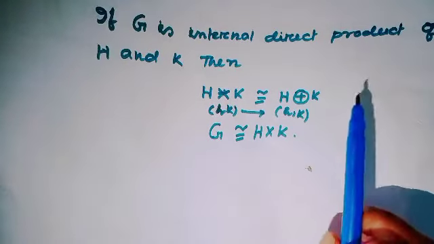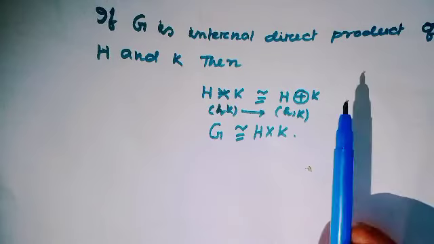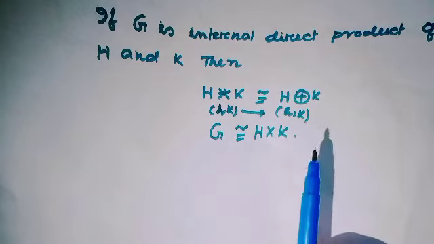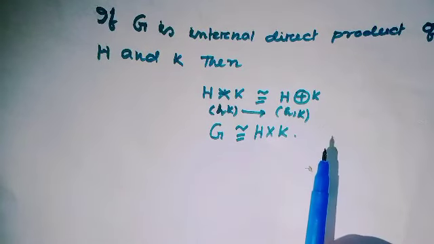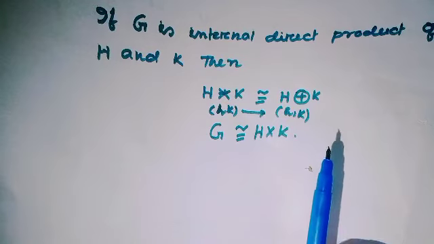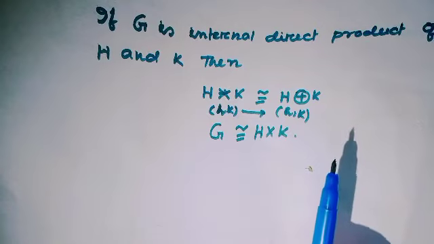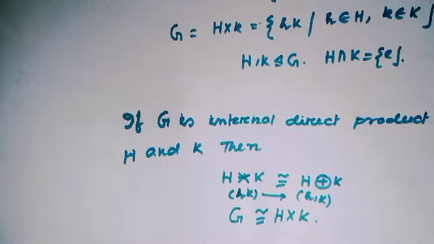And if G is the internal direct product of capital S and capital K, then G is isomorphic to S cross K. And I will discuss isomorphism elaborately in my next video. Just remember, there exists a one-to-one correspondence, so their structure is the same. So the order is the same, all characters are the same, which I will discuss in my next video.